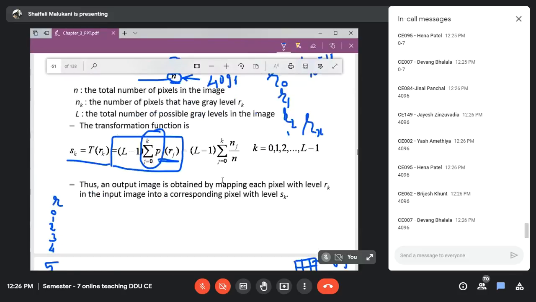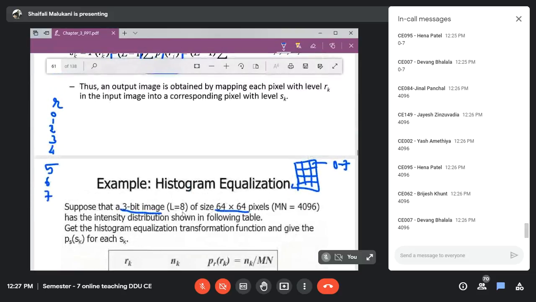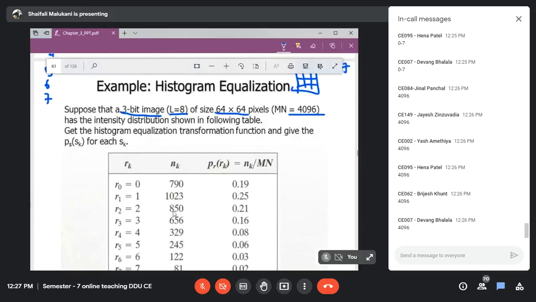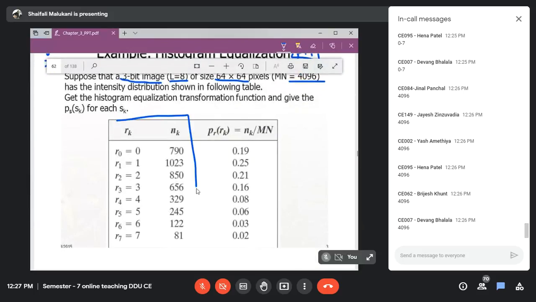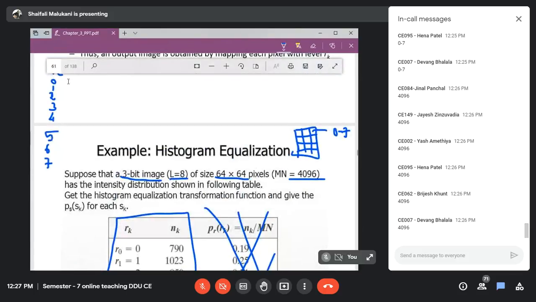Right, so this is the information from the first line, which you already know. Now, what is given to you? PR is given; they have just given you these two values. Assume this is not given to you. Don't look at it, just these two are given. As expected, the values are from 0 to 7.